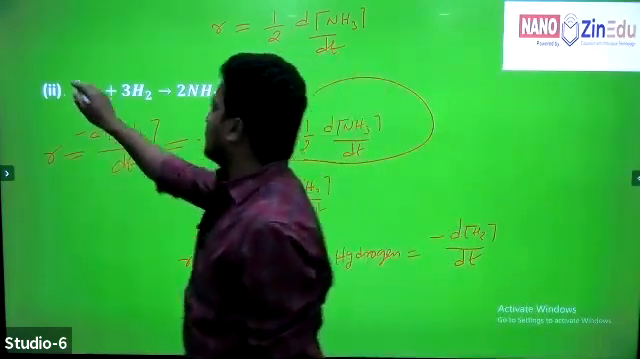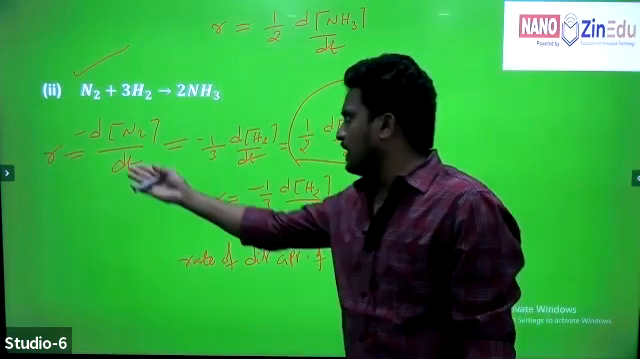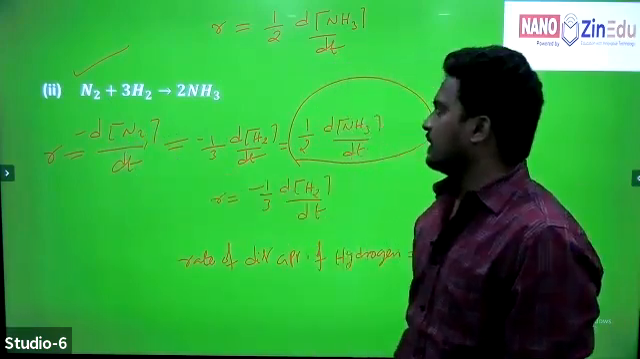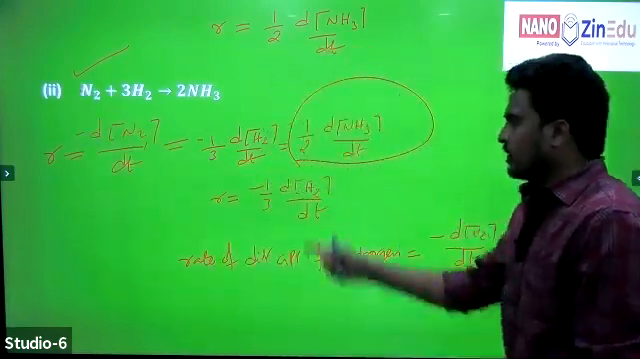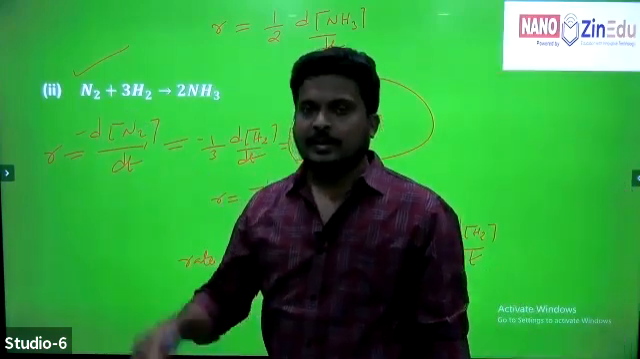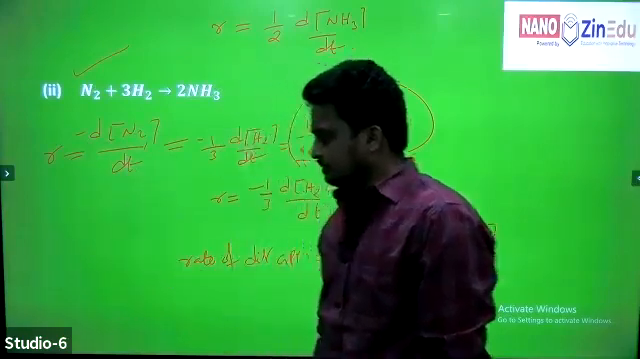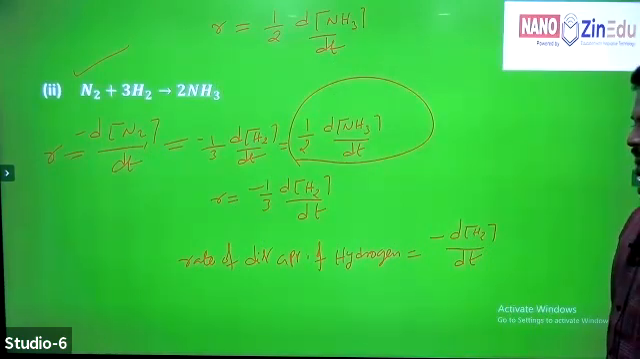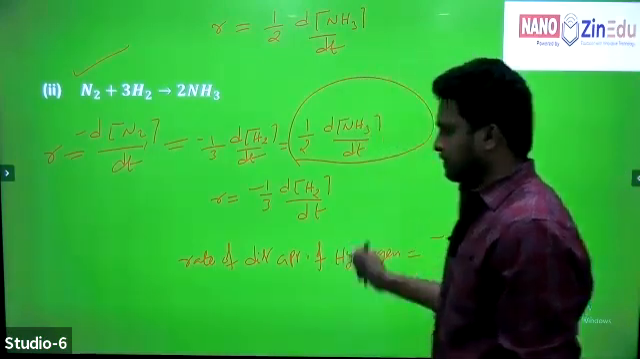What about nitrogen? Rate of disappearance and rate of reaction are both the same for nitrogen, because here the coefficient is 1. That is why for nitrogen, rate of disappearance and rate of reaction are both equal to minus dN2 by dt. Once copy it.